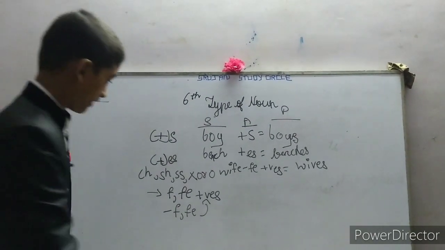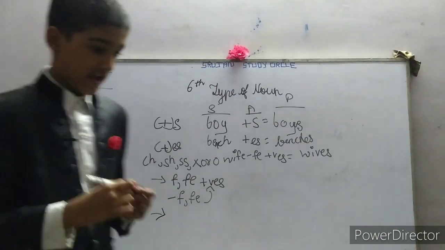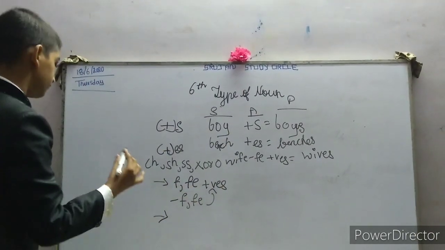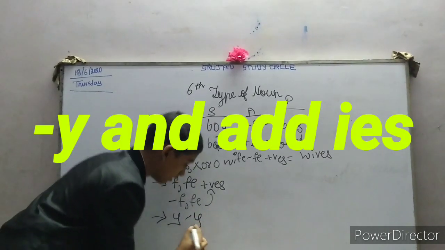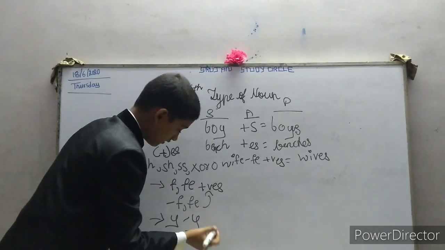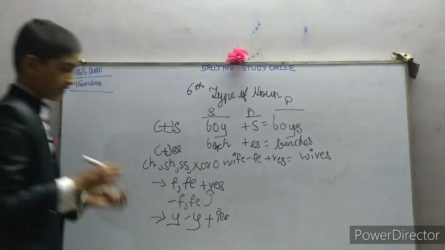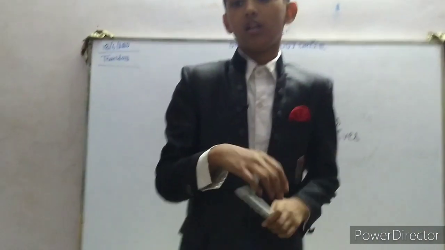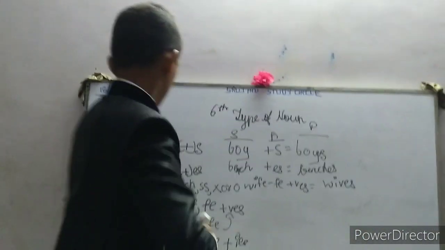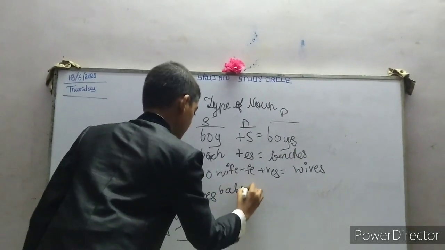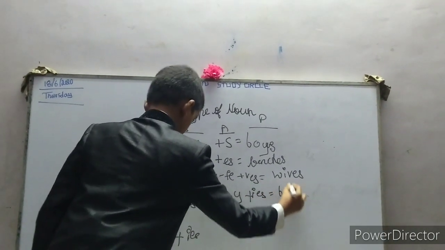So the next trick is, when the word ends with y, we have to subtract y from the word and add ies sometimes. For example, story will become stories, baby will become babies. So baby will become, when we subtract y and add ies, it will become babies.